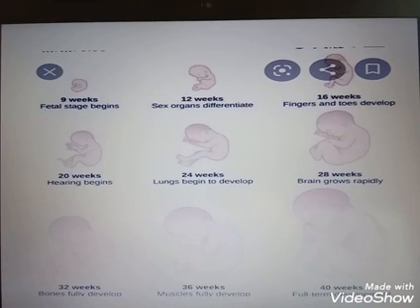Okay, so human pregnancy lasts for 280 days, about 9 months or 40 weeks, or approximately 39-40 weeks, counted from the first day of the woman's last menstrual period.